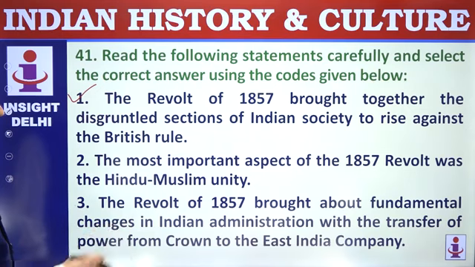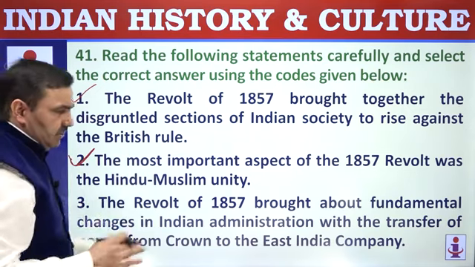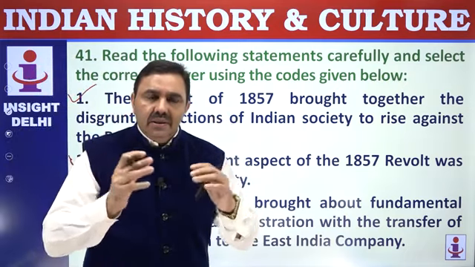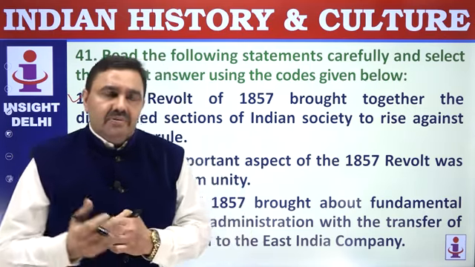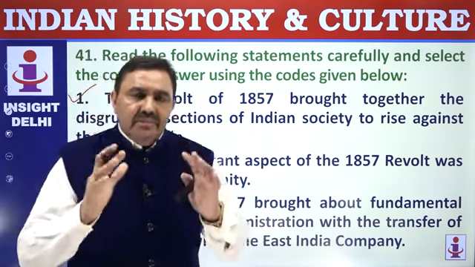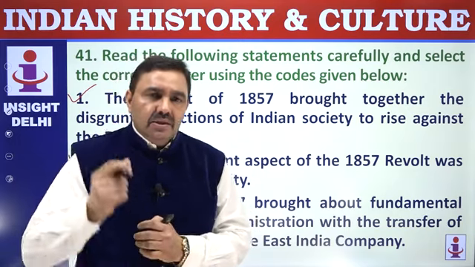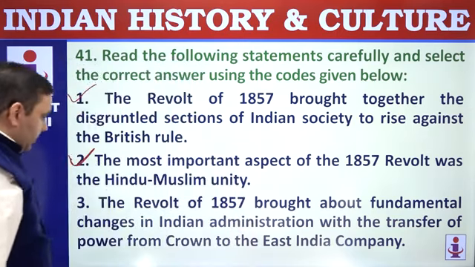The most important aspect of revolt was Hindu-Muslim unity. Hindus and Muslims were together. And this unity was the hallmark of Indian history. We have never seen any communal riot before 1890s. So communalism in India emerged as a result of the policies of British rule. So Hindu-Muslim unity was the hallmark here, and it was the case earlier also.